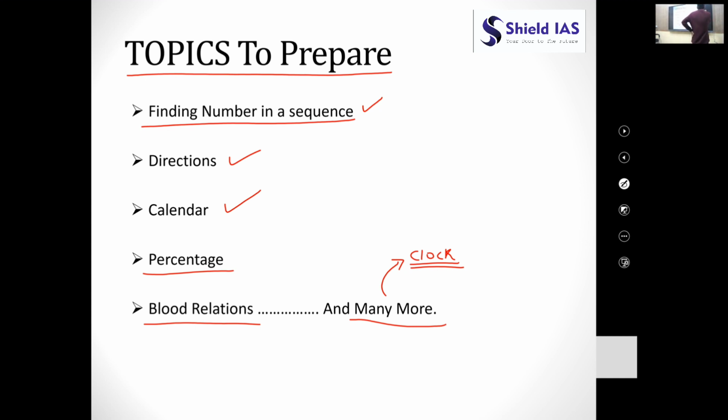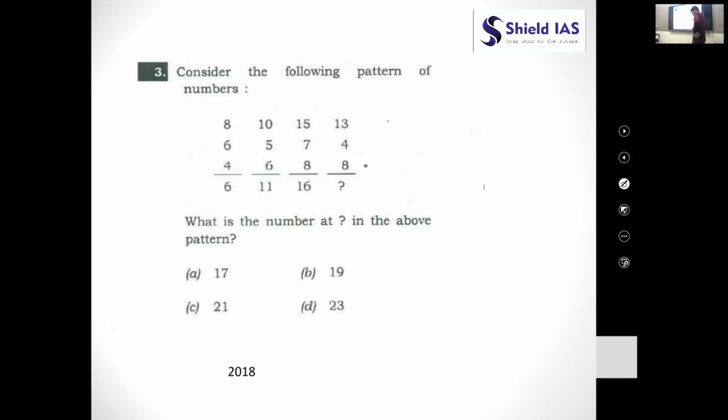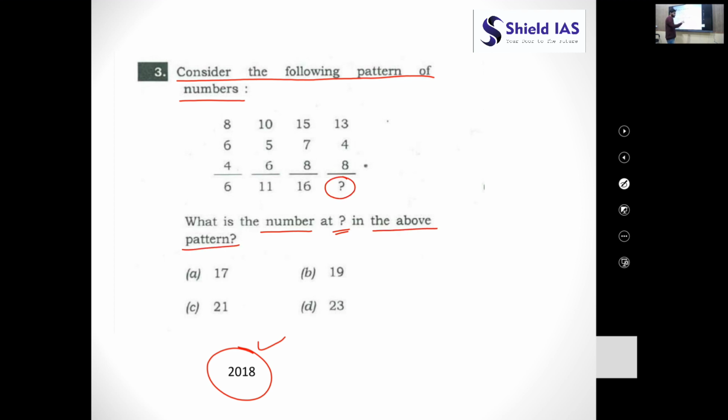Let us see this question of CSAT asked in 2018. Here it says, consider the following pattern of numbers. What is the number at the question mark in the above pattern? What we have to do is find the missing number which should be filled here.